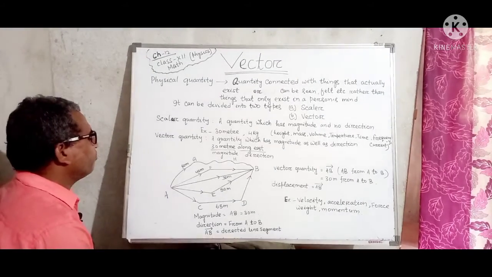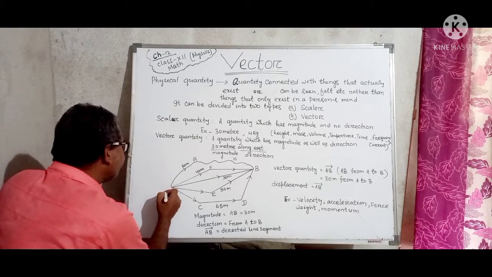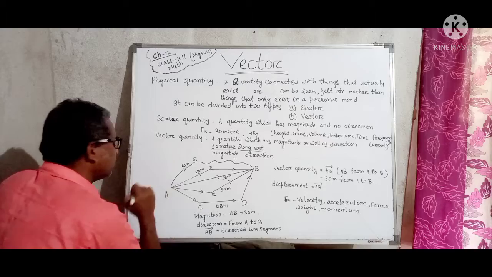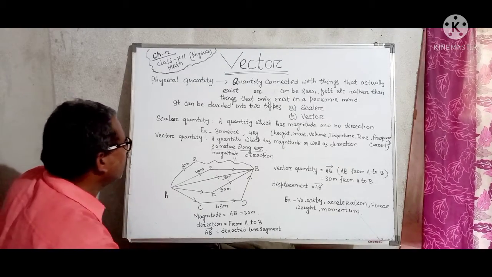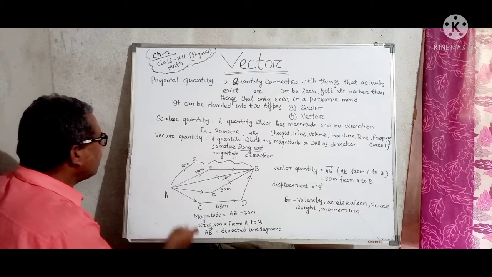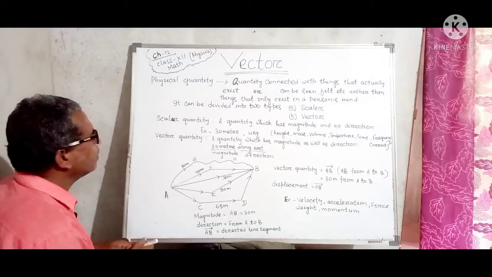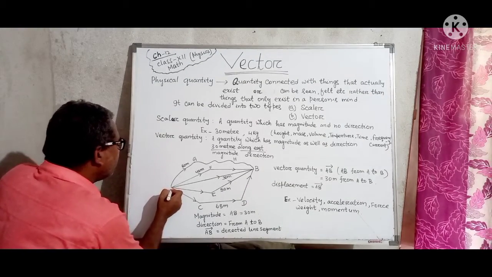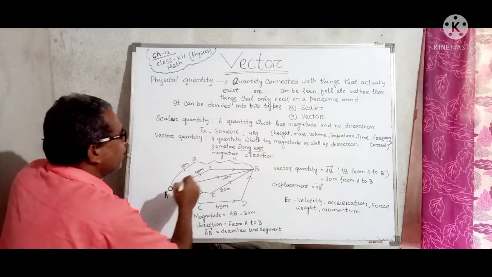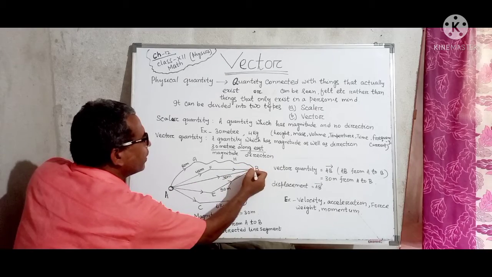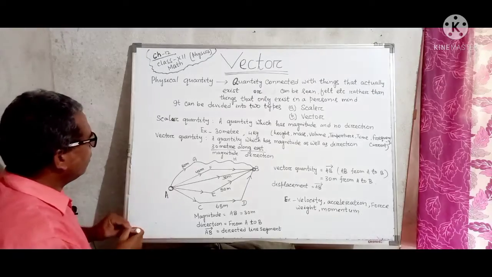Now I am explaining analytically what is vector quantity. You see, you should understand, for your clear understanding I am explaining. You see, initial position of a body is at A, say, let's say, and final position of that body is B, right? Okay, you see,